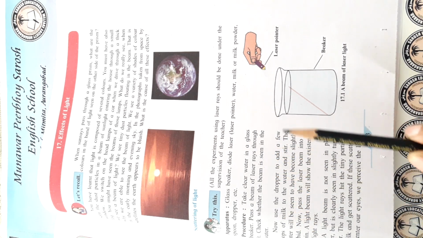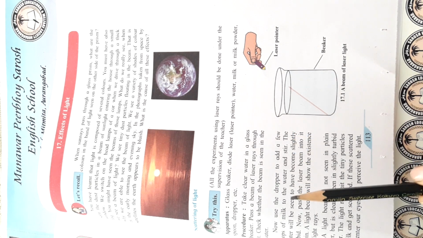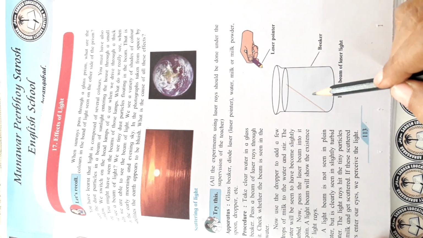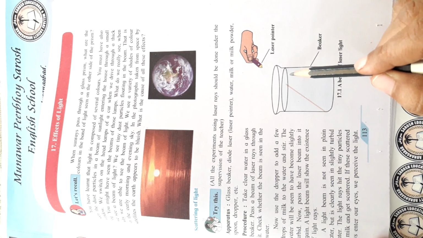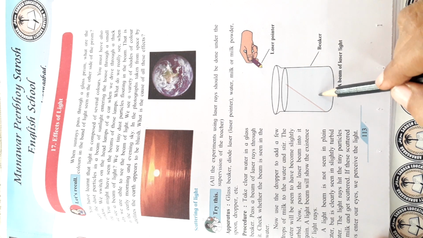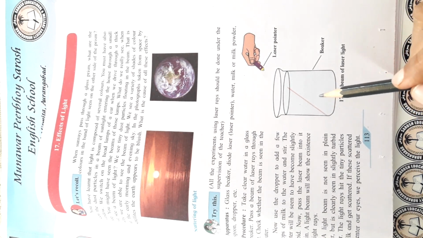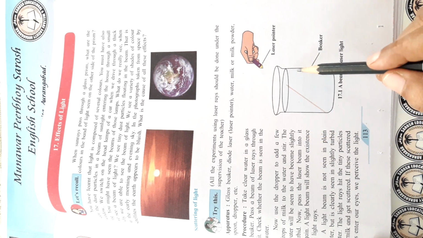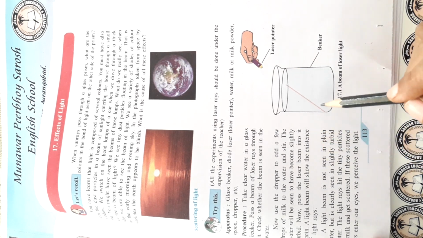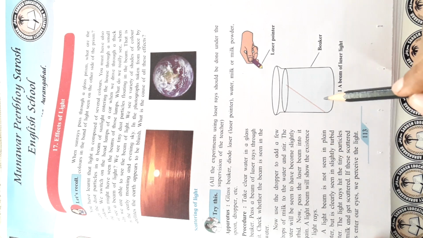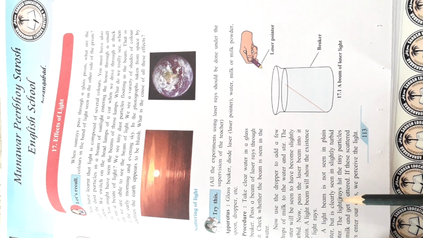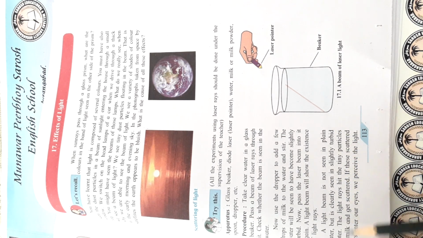Now use the dropper to add a few drops of milk to the water and stir it in the beaker. The water will be seen to have become slightly turbid. Turbid means a little bit of thickness will come in it. Now pass the laser beam into it again. A light beam will show the existence of light rays. A light beam is not seen in plain water but is clearly seen in slightly turbid water.